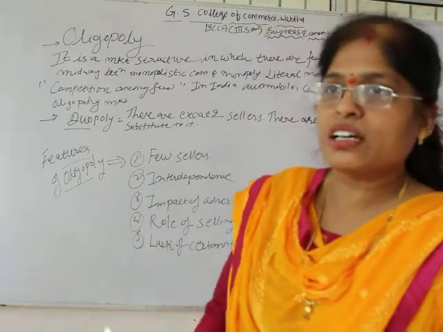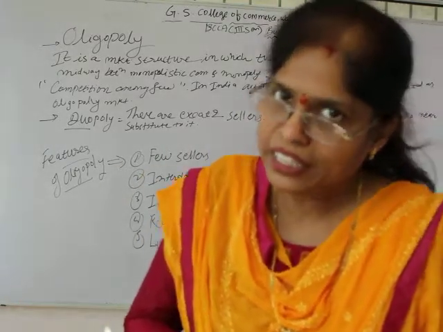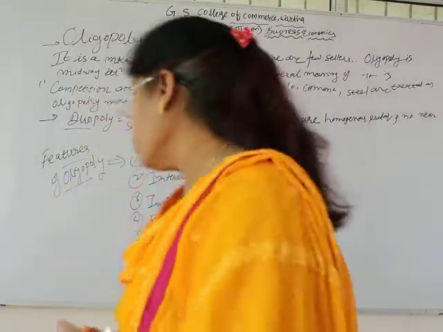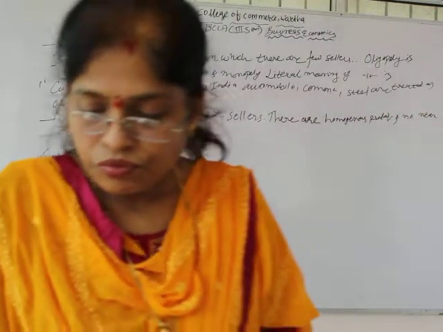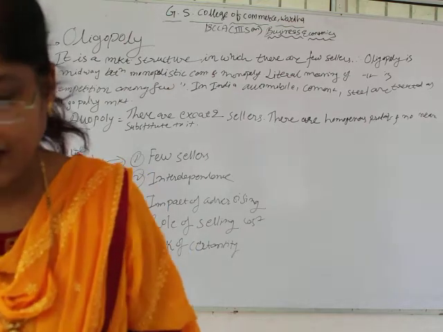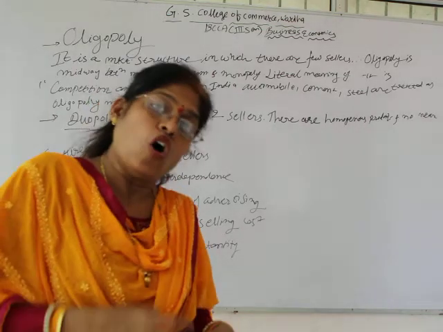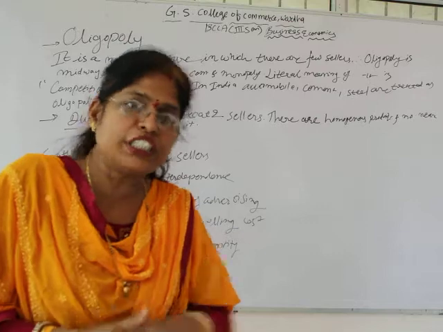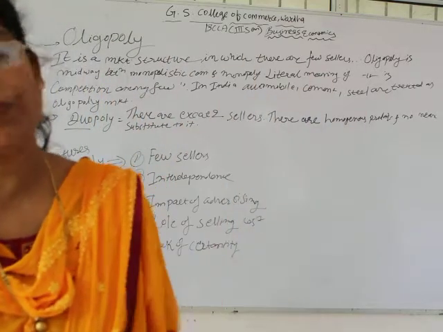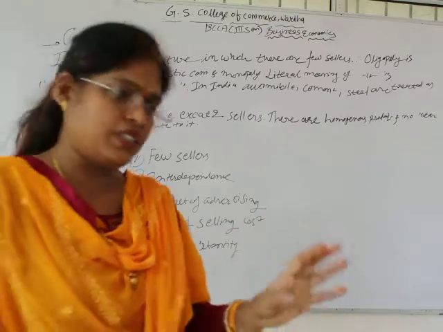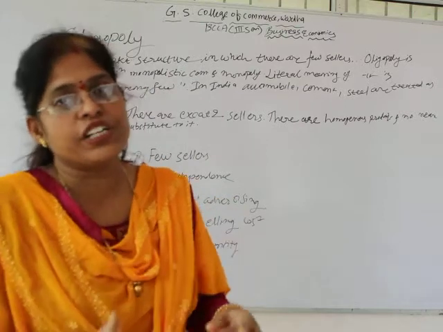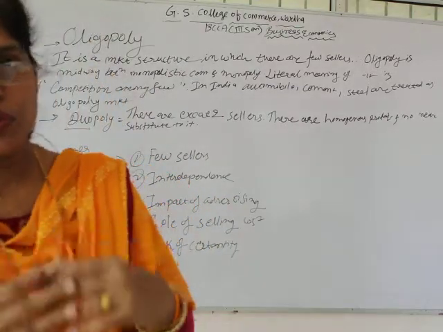That particular market structure is called oligopoly. So there are few sellers, maybe 5 or 10, engaged in selling homogeneous or different kinds of products. It is not necessary that the commodity be homogeneous. The product may be homogeneous or differentiated, or various kinds of products they can sell.